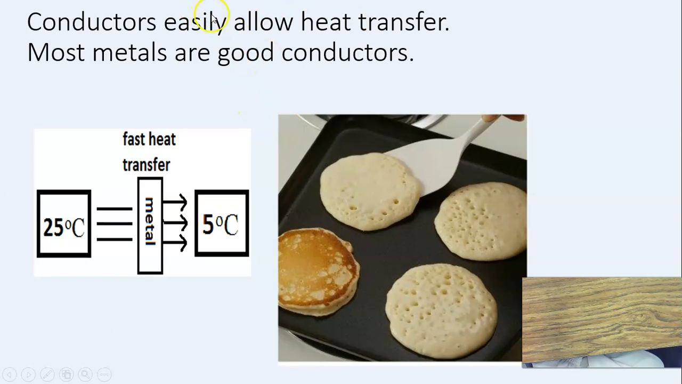Conductors allow heat to transfer. Metals make really good conductors. Here, a metal pan is a very good conductor of heat. It's cooking those pancakes. So the heat is moving from the burner to the pan, and then from the pan to the pancakes.